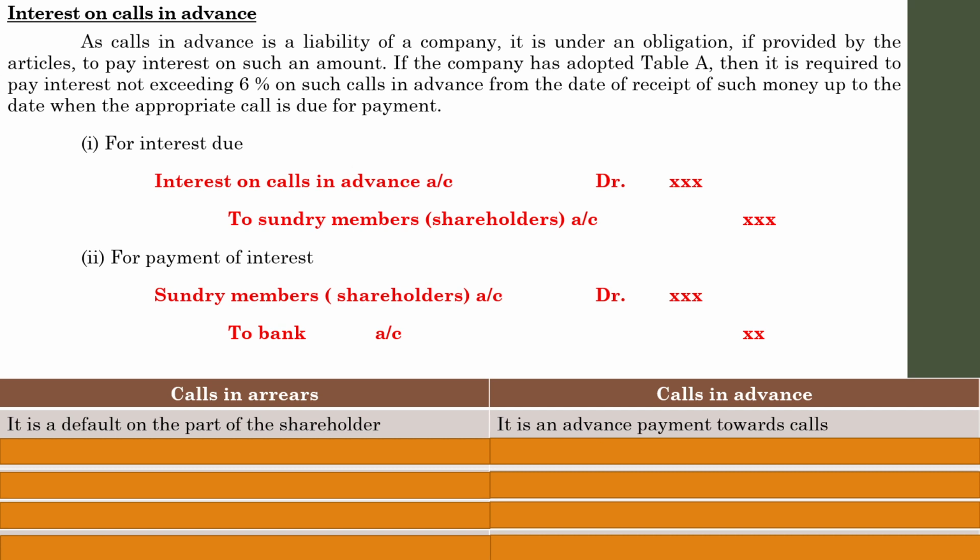So it is an advance payment towards calls. It may be any of the calls. It may be in the case of allotment, or it may be in the case of the first call, or the second call, or the final call.